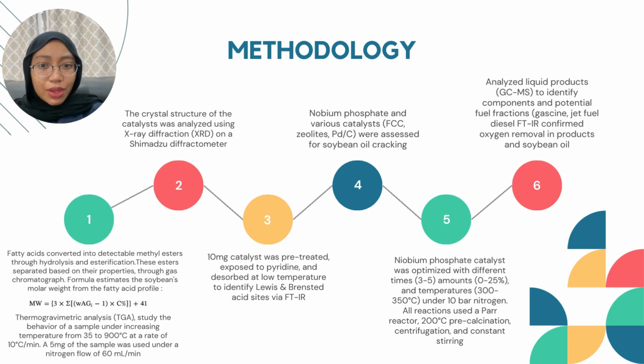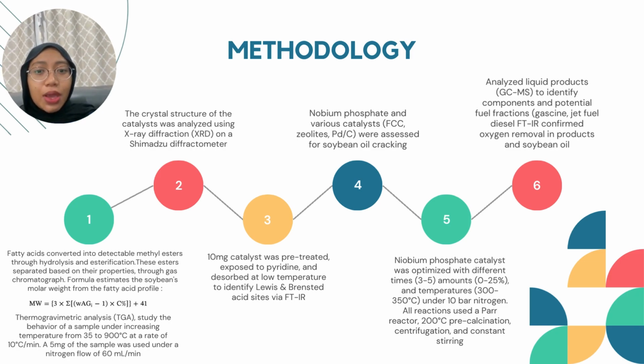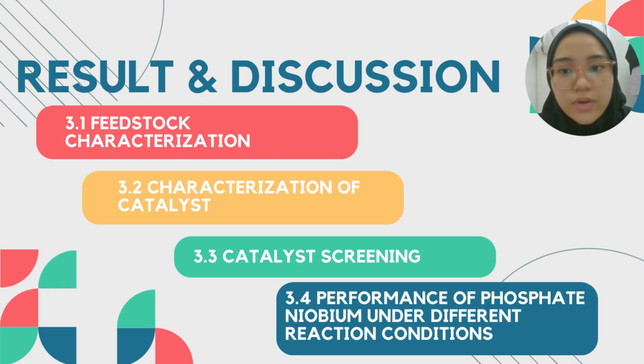This methodology paved the way for utilizing soybean oil as a sustainable fuel source. By analyzing the oil composition and optimizing the cracking process, we unlock the potential of this renewable resource. Next, we will move on to result and discussion. Result and discussion is divided into 4 parts: 3.1, feedstock characterization; 3.2, characterization of catalyst; 3.3, catalyst screening; and 3.4, performance of niobium phosphate under different reaction conditions.